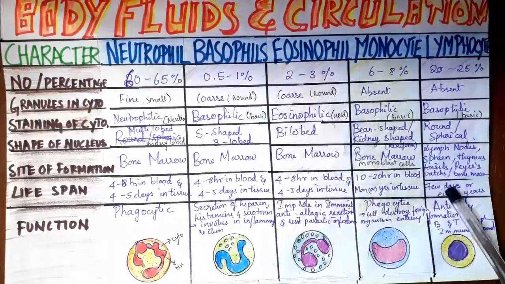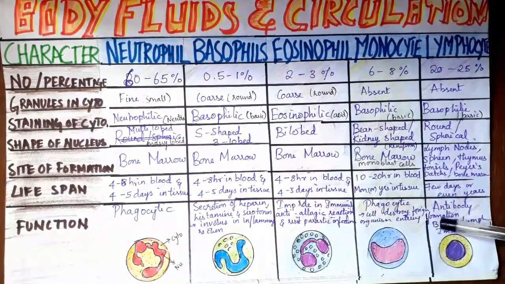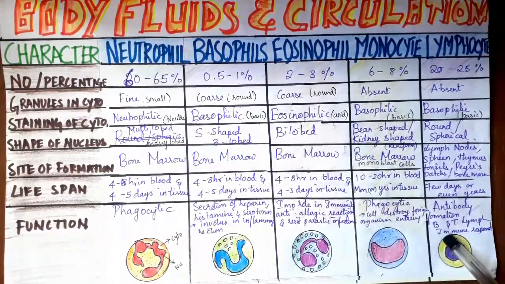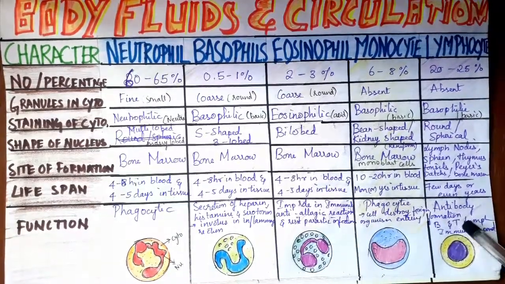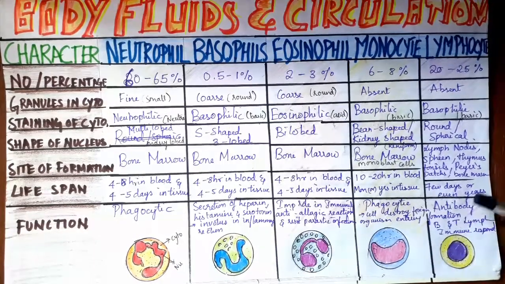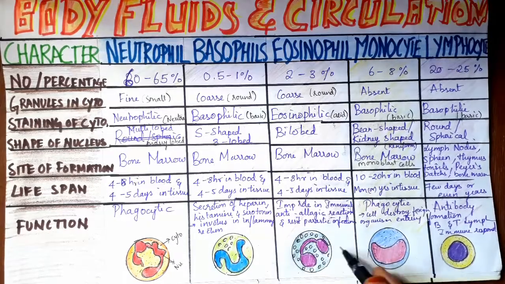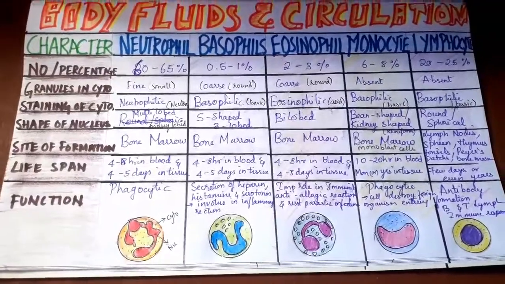Here their lifespan is few days to even years, it depends. And function, what is the function? Antibody formation. T lymphocytes, B lymphocytes we will study in the human health chapter. Human immune response will be helpful. Antibodies will be formed. These antibodies get matured in the bone marrow. This is a structure. Here this is the cytoplasm, this is the nucleus. This is cytoplasm, this is the nucleus. Take a screenshot if you want.